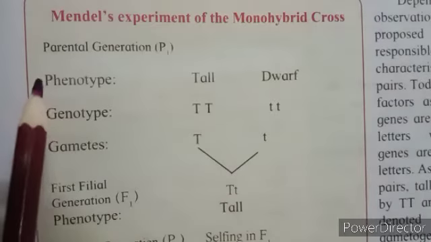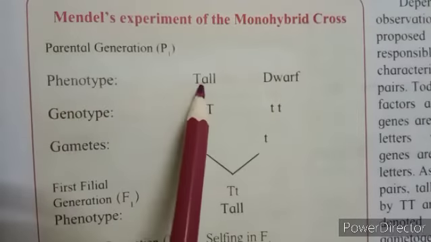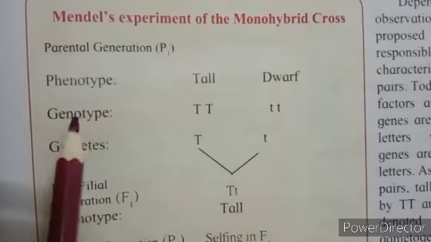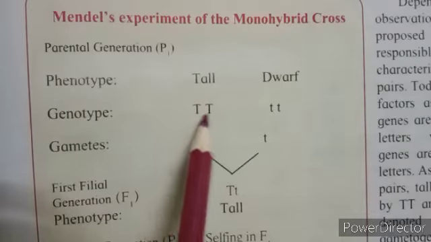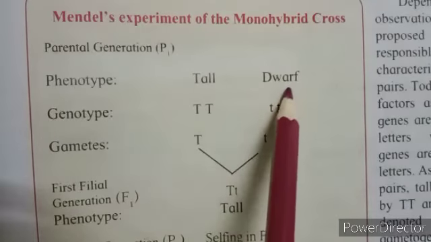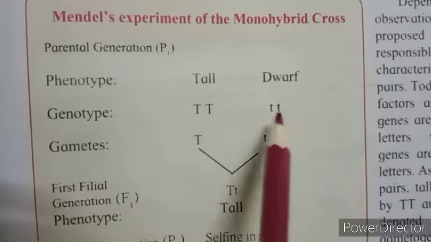The parental generation, that is P1, with phenotype tall and dwarf are crossed together. The genotype: tall is the dominant character, and so capital letters are used, capital T, and dwarf is the recessive one, so small letters are used, small t.